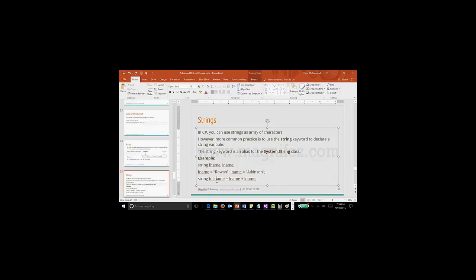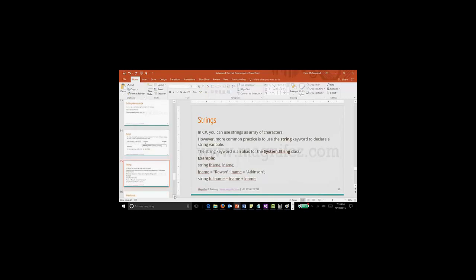Now it can do a lot of operations. That's the advantage of having a string. Now I can do any operation. I can simply use a plus symbol here in order to concatenate these two strings. The result will be the entire 5 plus 7 characters, 12 characters, stored in full name. That is, full name equals Rowan Atkinson. If I print the string with Console.WriteLine full name, it will write this entire name. So that is known as strings, nothing but an array of characters.